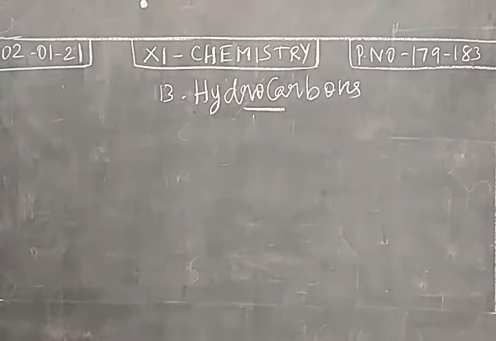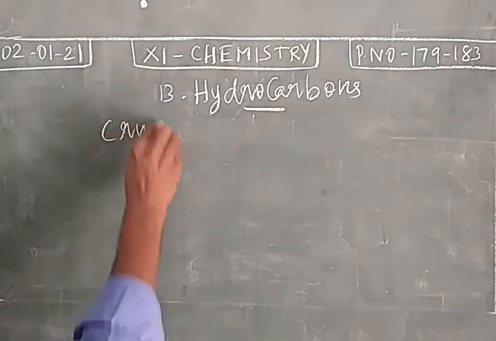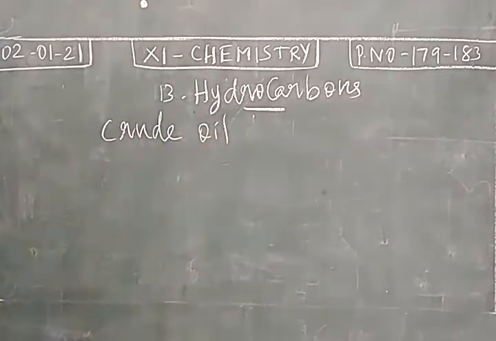We take crude oil, petroleum, which is a mixture of hydrocarbons called crude oil. We get LPG, petrol, diesel, coal tar. All these are obtained from petroleum or crude oil. So it is a mixture of hydrocarbons.